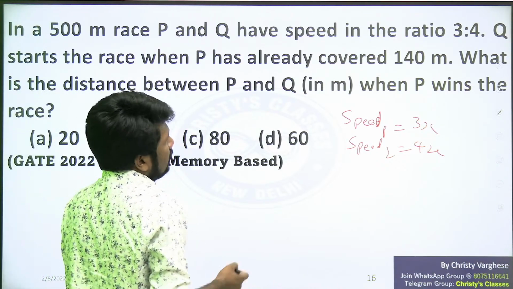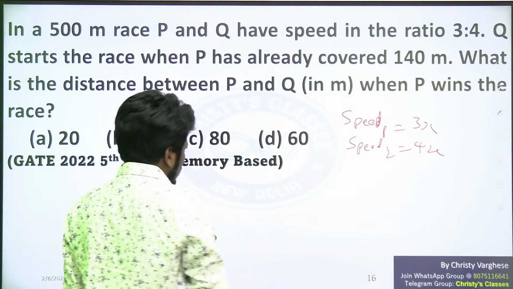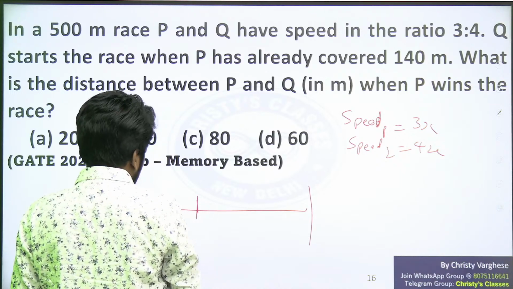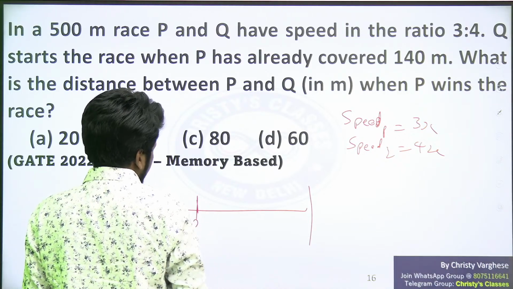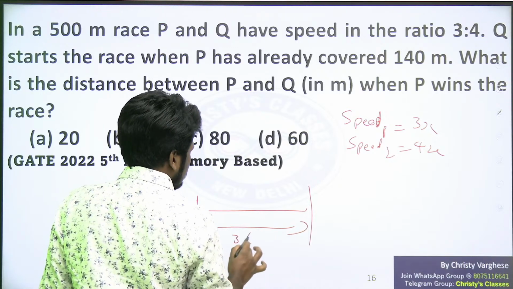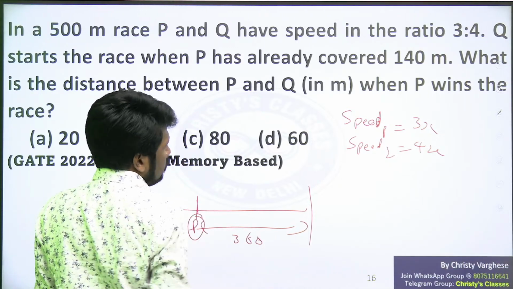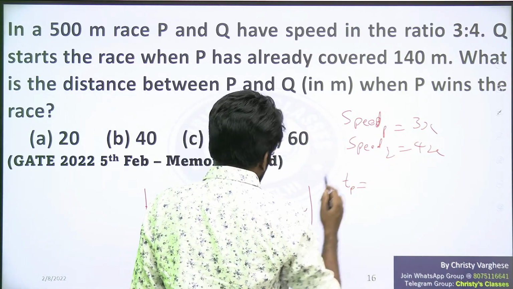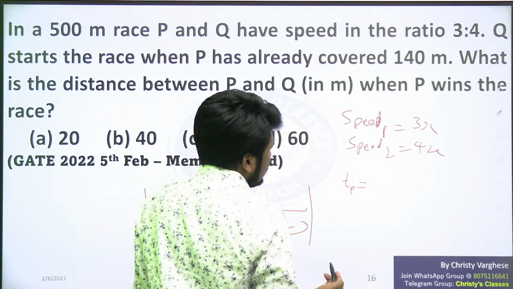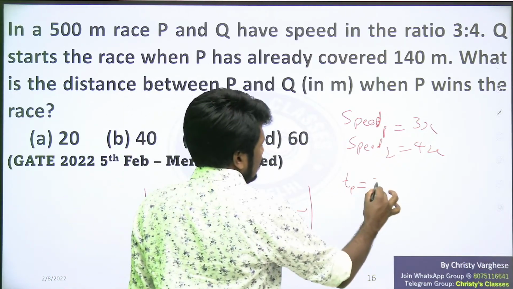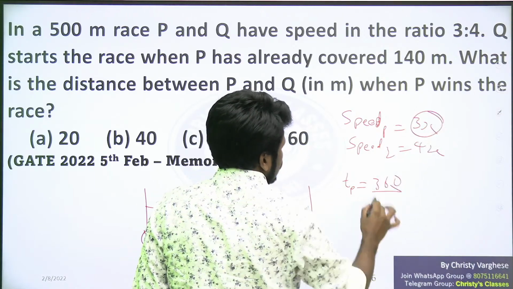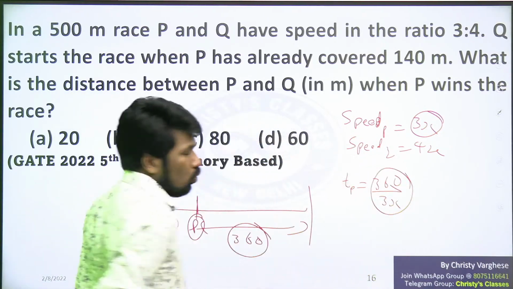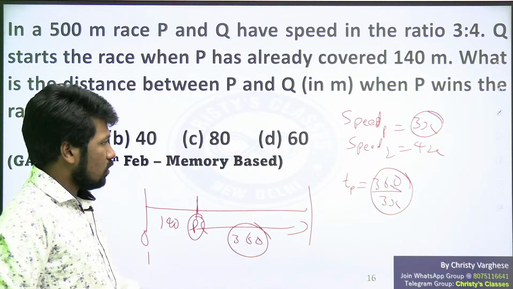And we need to find the time taken by P to reach from 140 meter to 500 meter, because initially when Q starts its journey, P is 140 meter ahead. So for P only 360 meter is left. So from this point, how much time will P take? You try to find it. Time taken by P to reach the finishing point will be distance by speed. Distance is only 360 meter, divided by speed 3x. 360 by 3x. And that time is what Q is also getting. Same time Q is also getting.